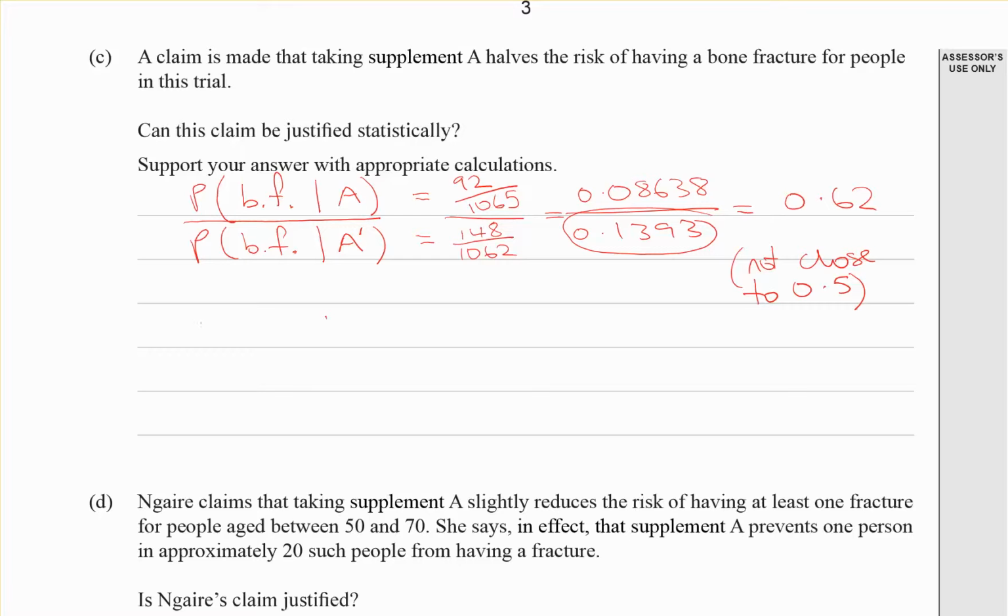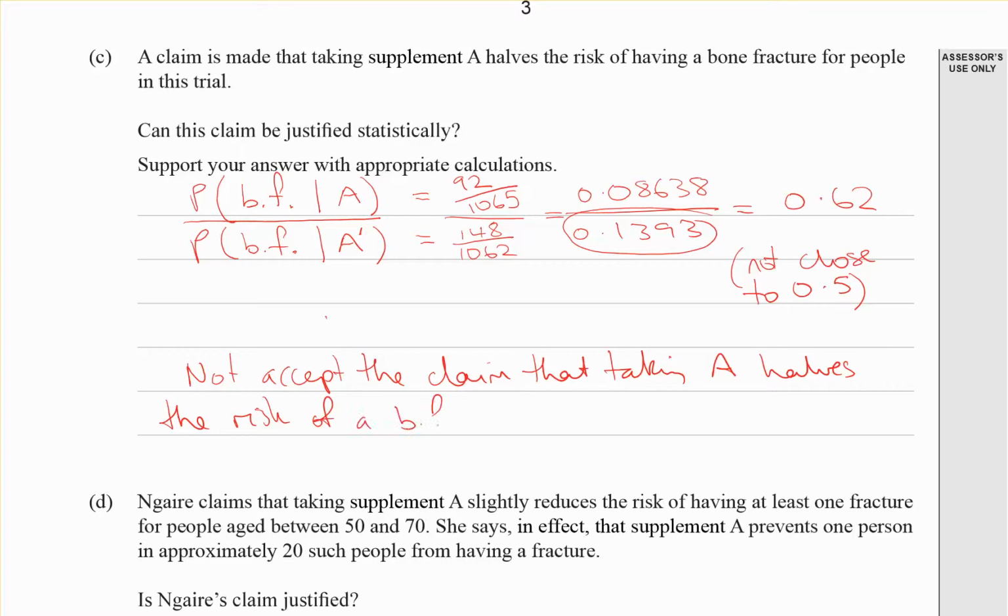So I would not accept the claim that taking A halves the risk of a bone fracture.